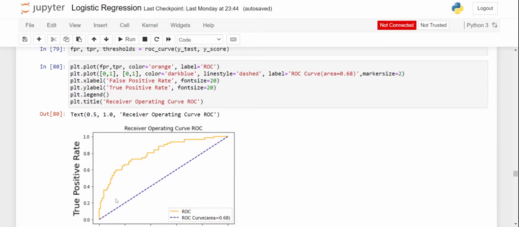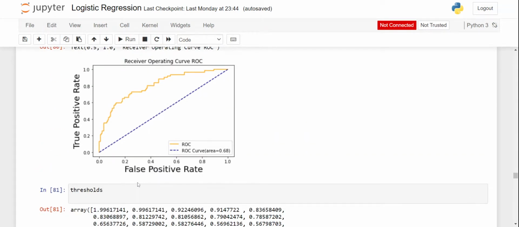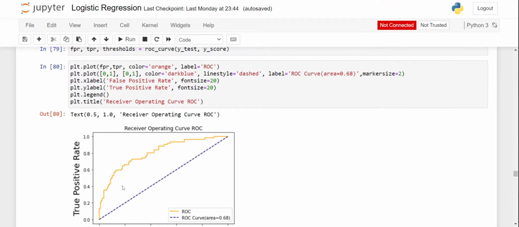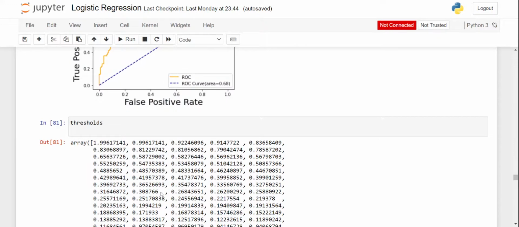Now I will plot TPR versus FPR. So this is our data. The orange one is the ROC, and as we can see, its area is 0.68.